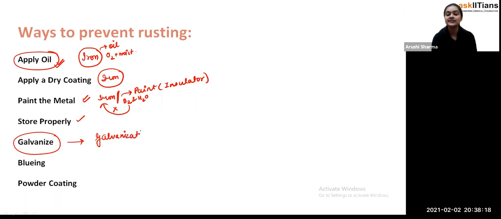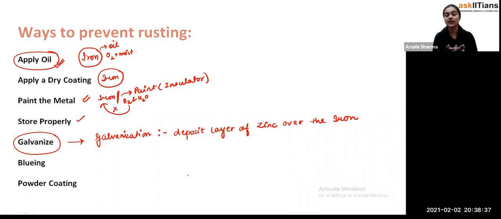And in this galvanization process, student, what happens is that we deposit a layer of zinc metal over the iron substance, which we call galvanization. Due to that, zinc will protect the iron from rusting. How?